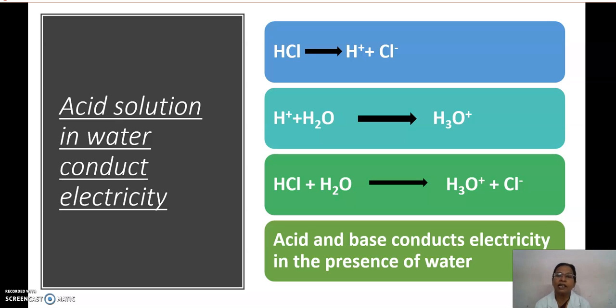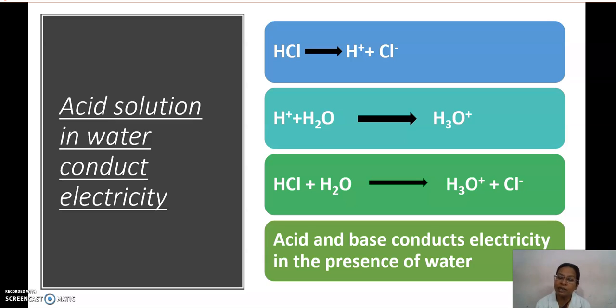This H plus ion formed cannot stand independently. So immediately these H plus ions combine with the water molecules and become hydronium ions, H3O plus, that is known as hydronium ions. That is what happens in a solution when acid is mixed with water. So HCl is dissociating or ionizing into H plus and Cl minus ions.